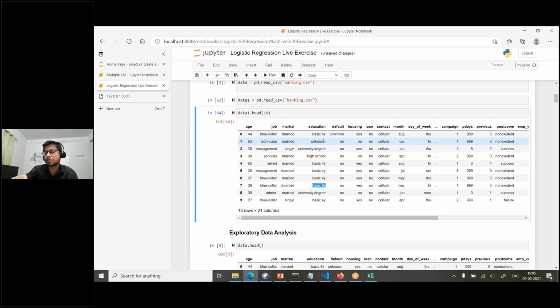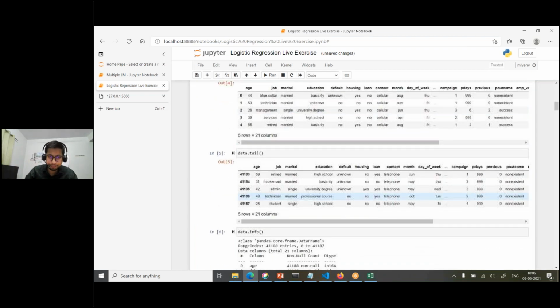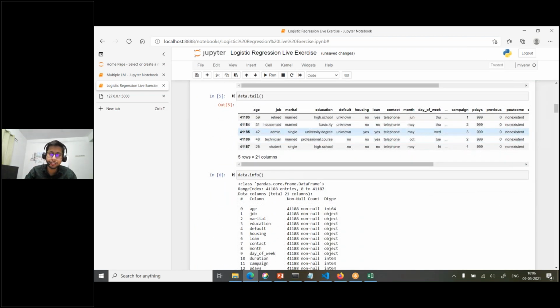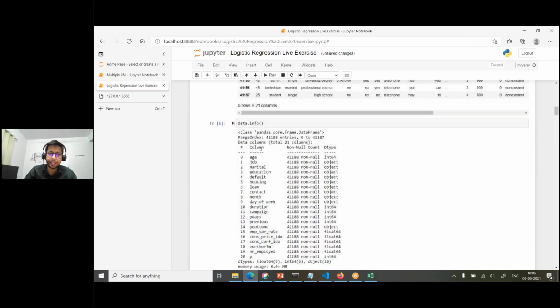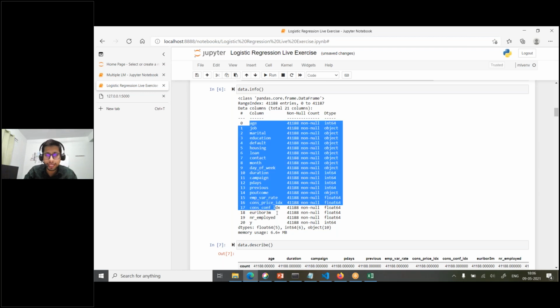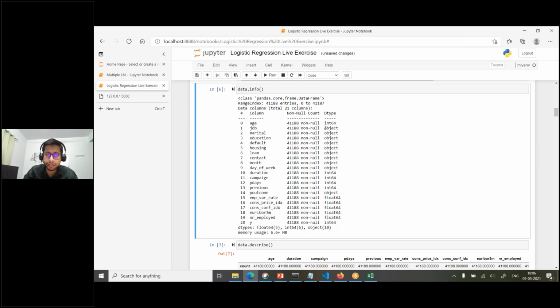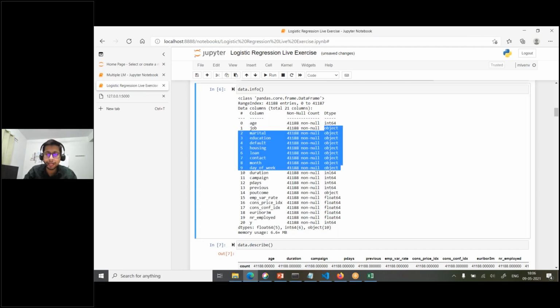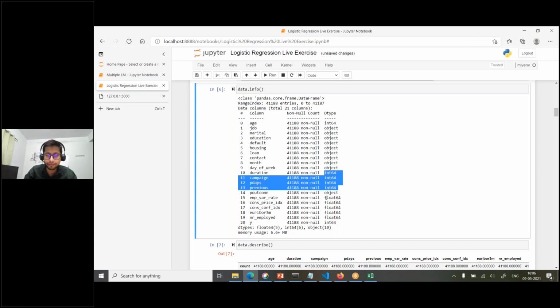So how do you take this decision? This decision comes from your domain understanding. That's where I tell you again and again, every time, domain understanding is very important. Okay, now let's move further. This is data.tail, it will give you the bottom 5 rows, and then data.info. Yesterday also we have seen, it will give you the information about your variables, like there are some categorical types like string type, object, and others like int and float.